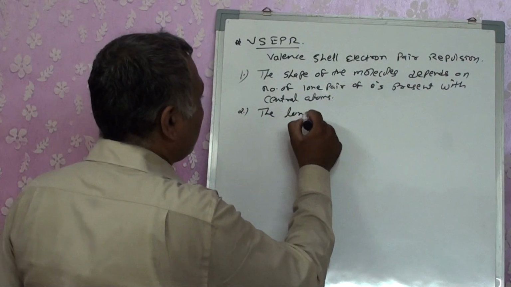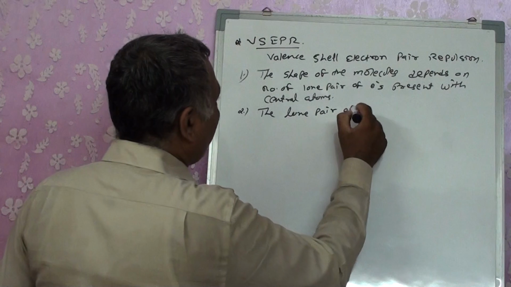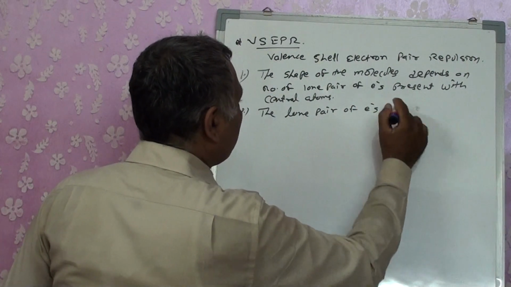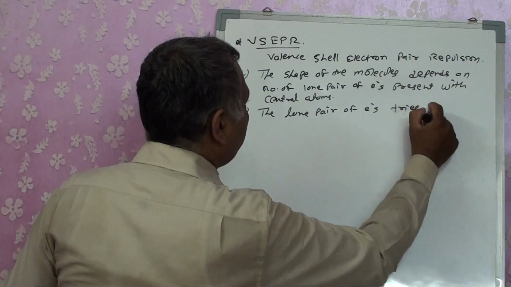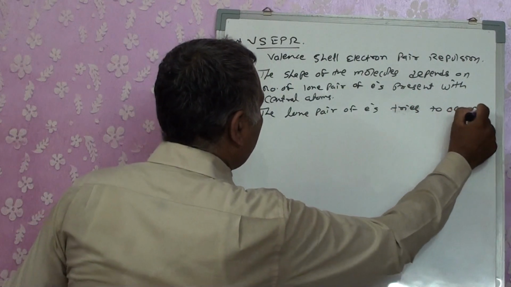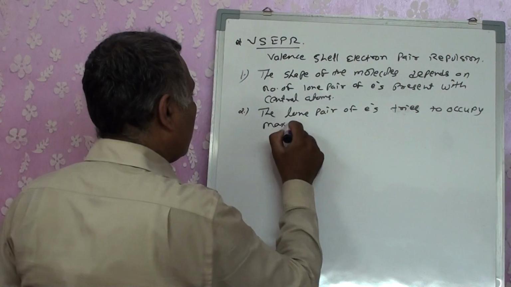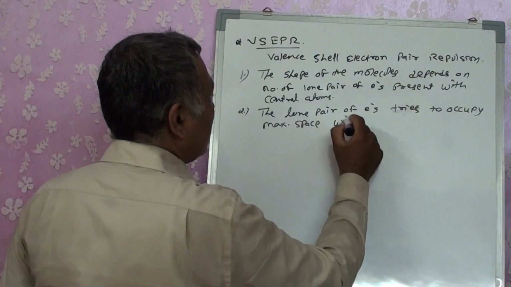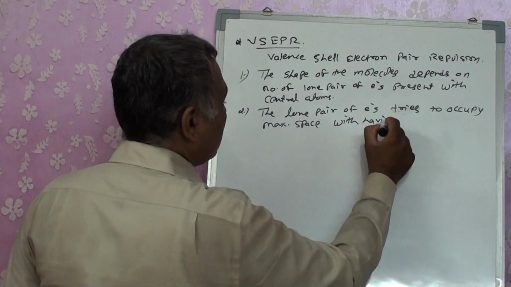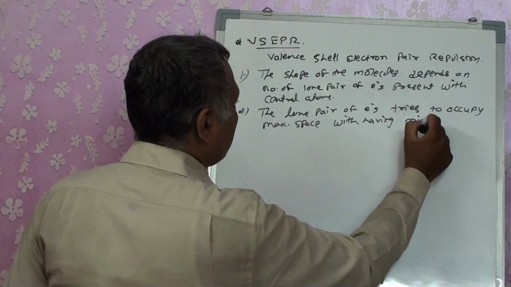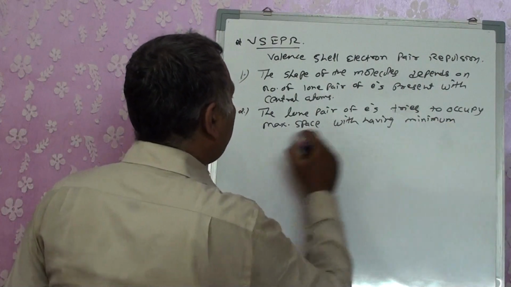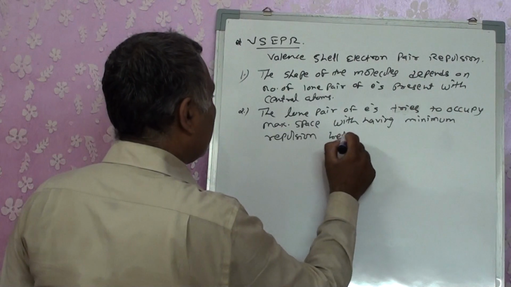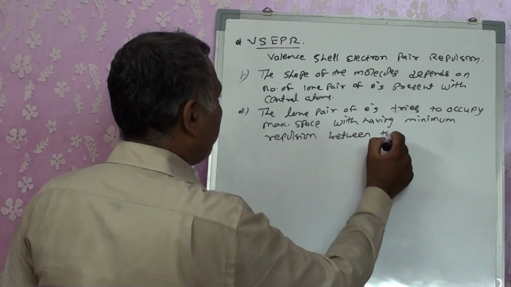the lone pair of electrons tries to occupy maximum space with minimum repulsion between them.